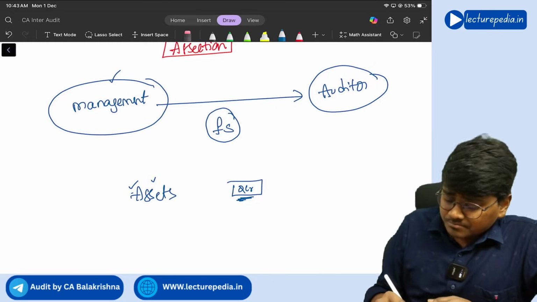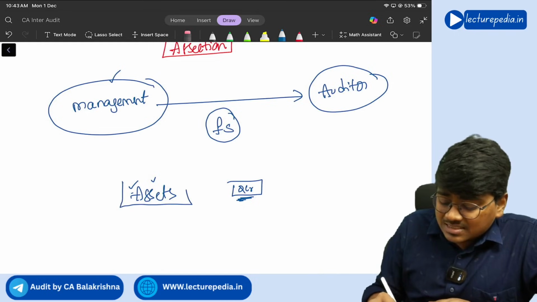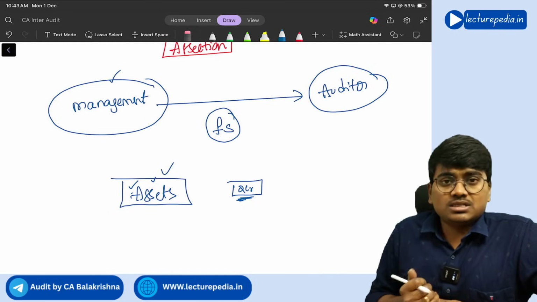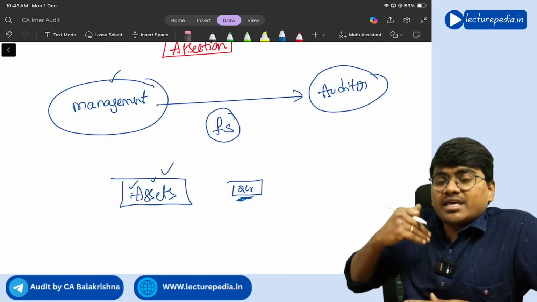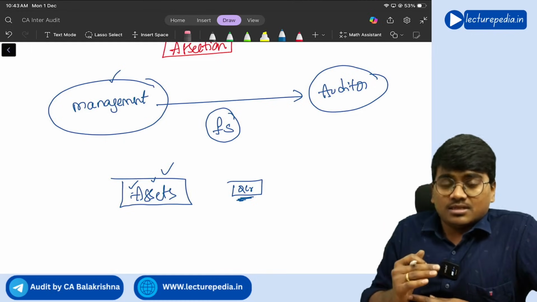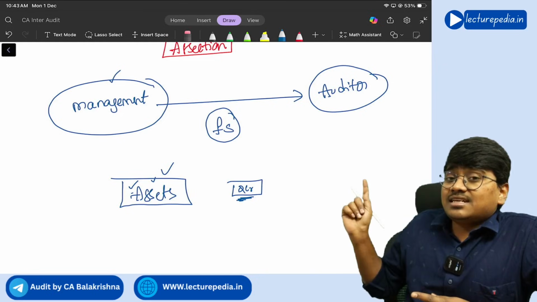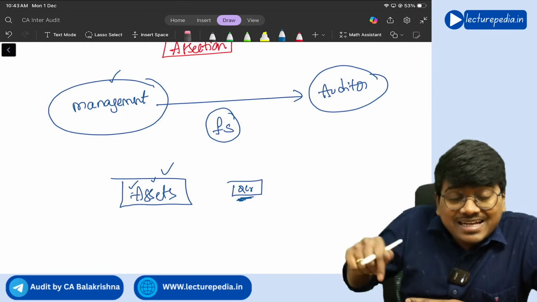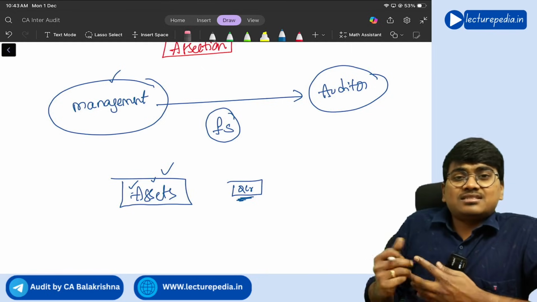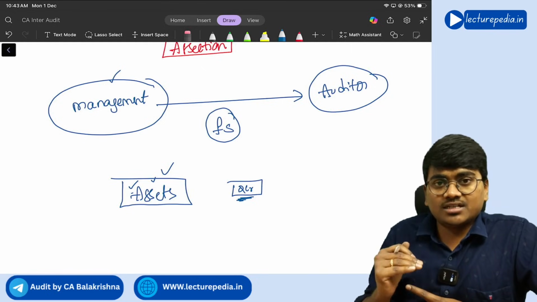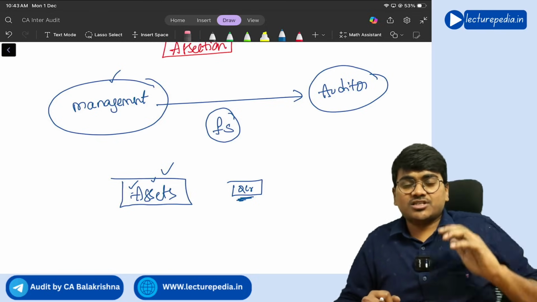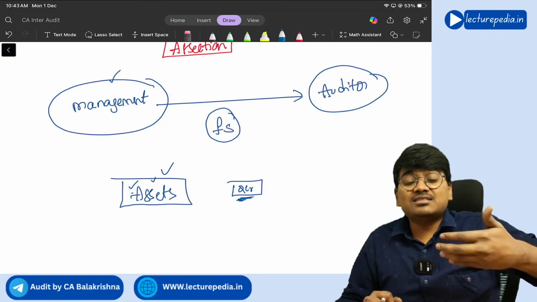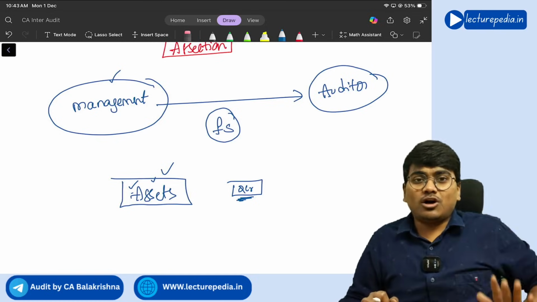Next, it is asserting that these assets are really in existence, nothing but existence assertion. Getting it? By including certain items in the financial statements, management is indirectly making an assertion to the auditor.